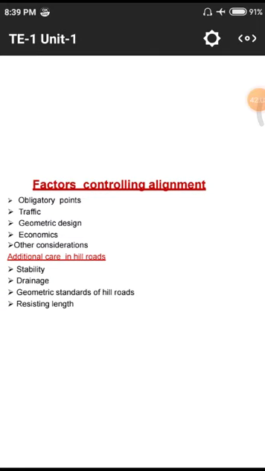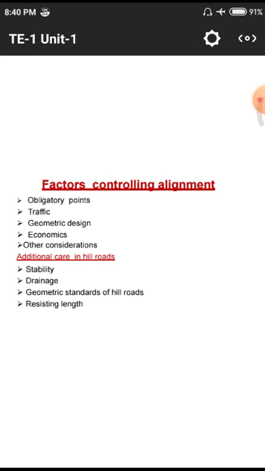These are the main factors for alignment. First one is the obligatory points. That means if there are any obligations, those are called obligatory points, like important places in the middle of the roads. Next one, traffic facilities and geometric design, economics and other considerations. Next one is the additional care taken: stability, drainage and geometric standards. These are the additional cares while constructing roads along hills and others.